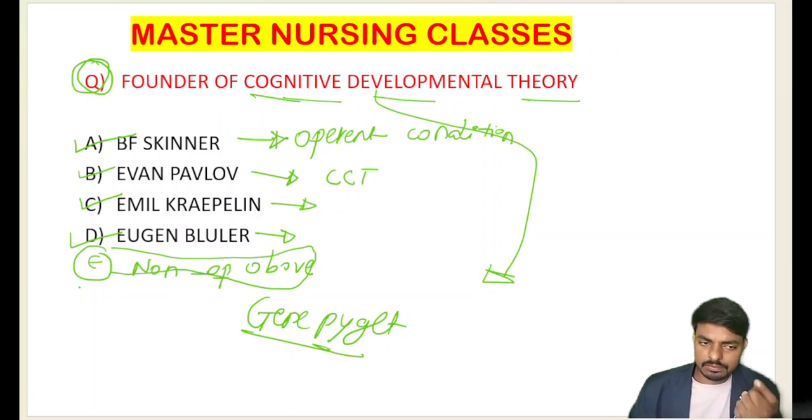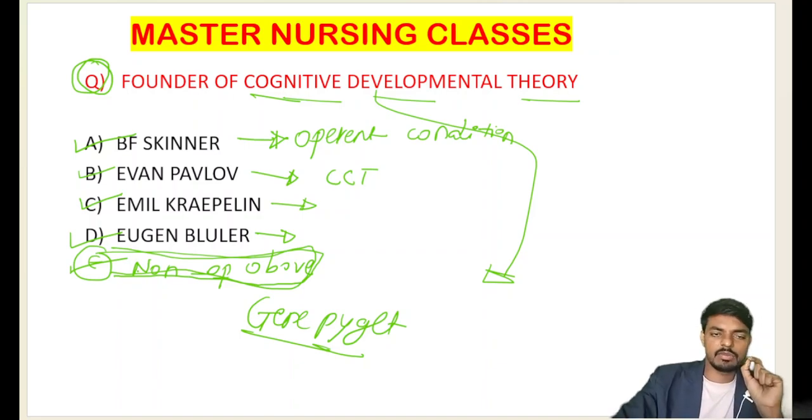Then who is the pioneer who coined the word schizophrenia? That is Eugen Bleuler, in the year 1912. Schizophrenia means split mind: schizo means split, phrenia means mind. Very important. And the founder of the cognitive developmental theory is Jean Piaget, so the option goes to none of the above. I hope your concept is clear here. Let me go to the next question.